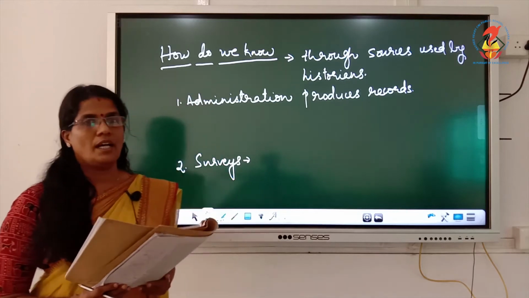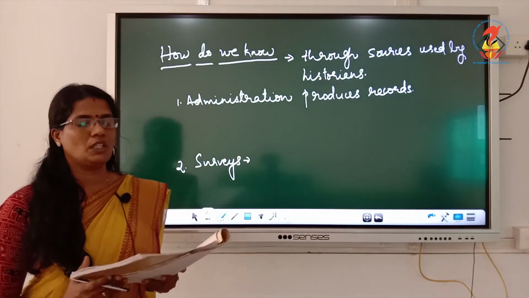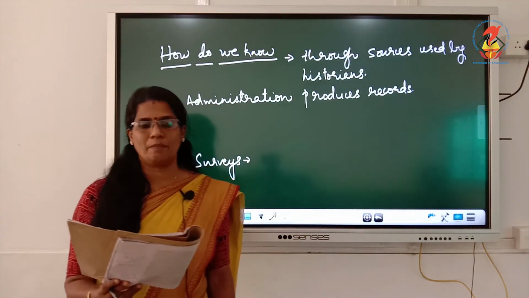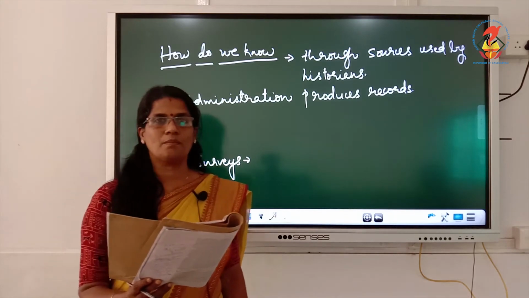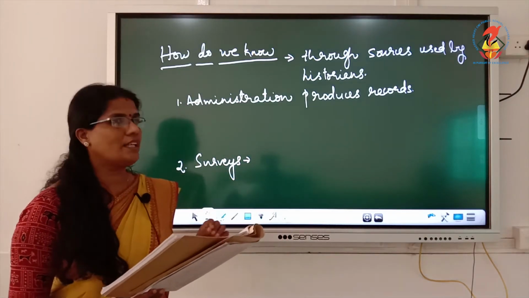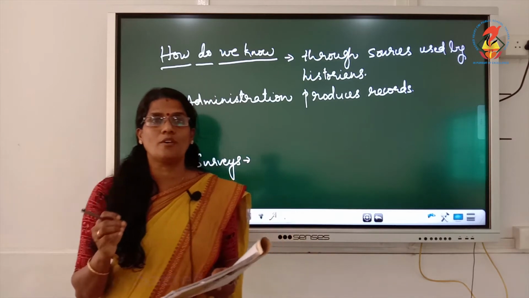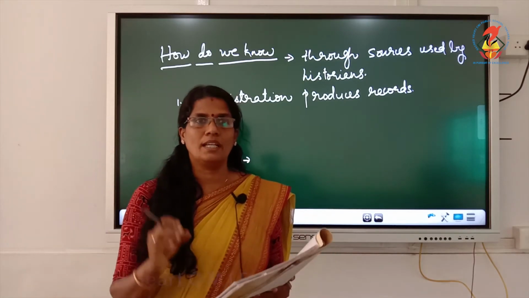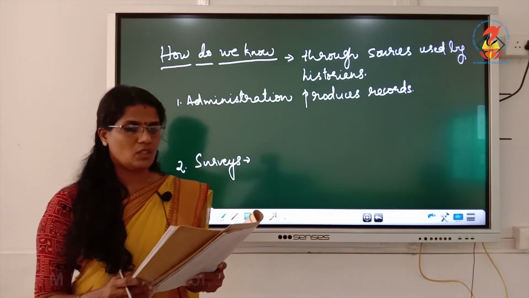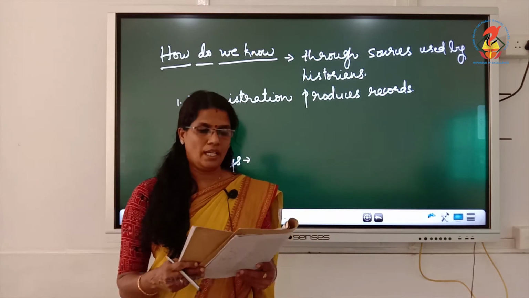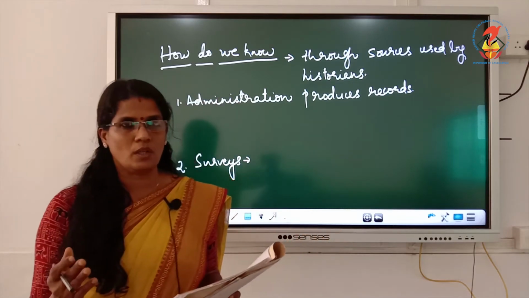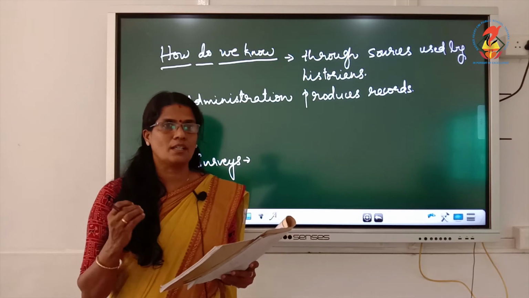First one is administration produces records. So when Britishers came to India, they believed in the act of writing. Page number 5, take page number 5 all of you. Administration produces records. Under that, the British believed that the act of writing was important. That means keeping the records of every function. Whatever they are doing in each department, they keep all the records. Every instruction, plan, policy, decision, agreement, investigation had to be clearly written up. So whatever they did with their plans and policies, their investigations, everything was written up in records.